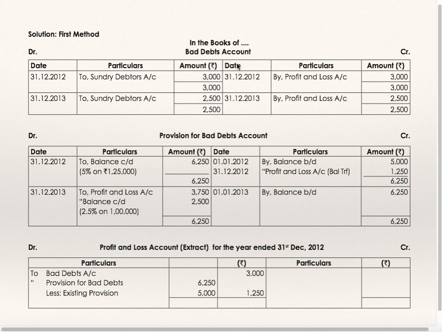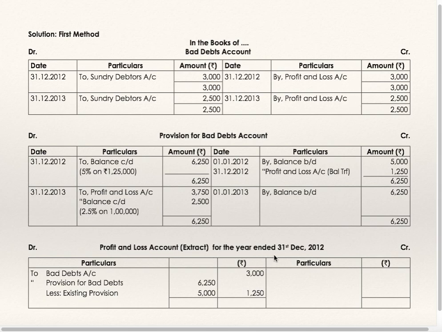If you see the bad debts account, bad debts for the year 2012 are 3000. To sundry debtors 3000, by profit and loss account 3000. For the year 2013, to sundry debtors 2500, by profit and loss account 2500. This is the first method. As per the first method, the bad debts account is closed by transferring it to profit and loss account.